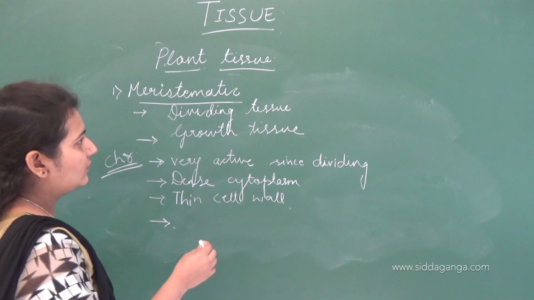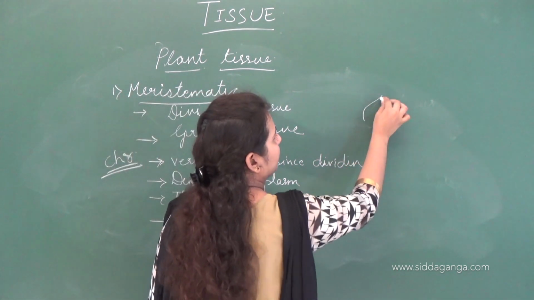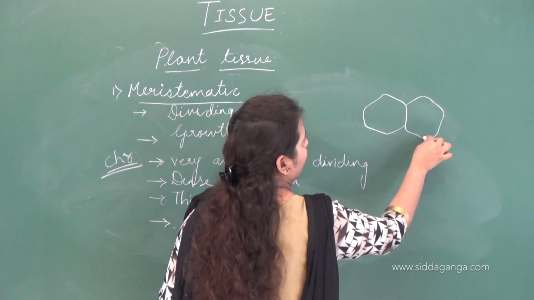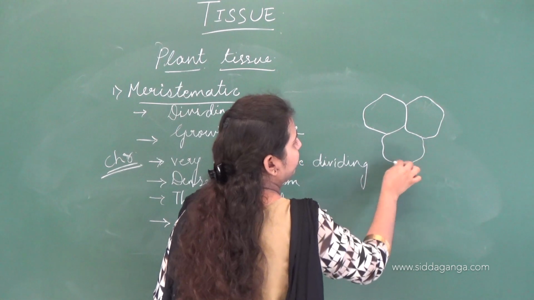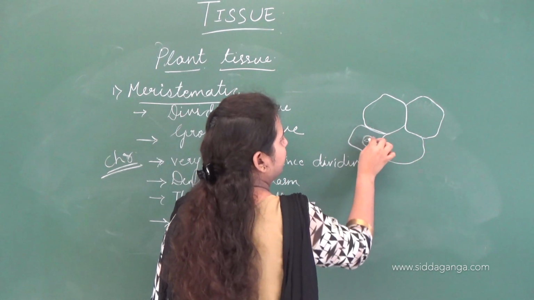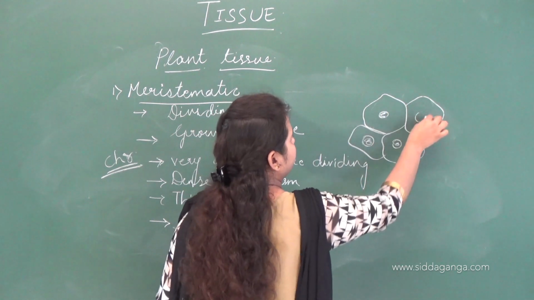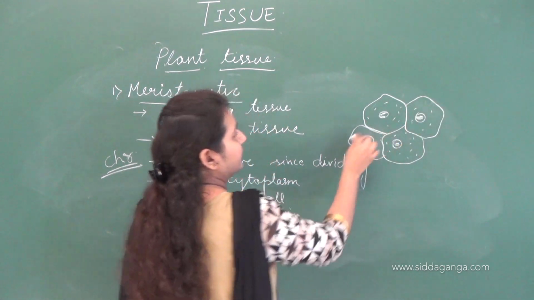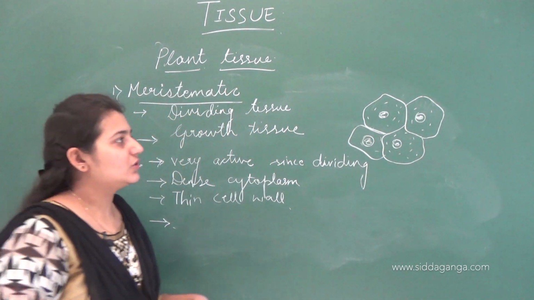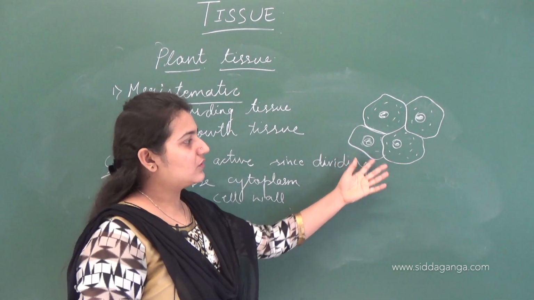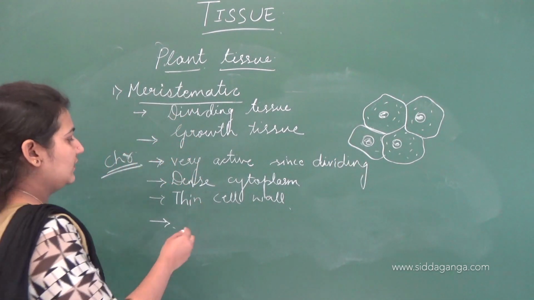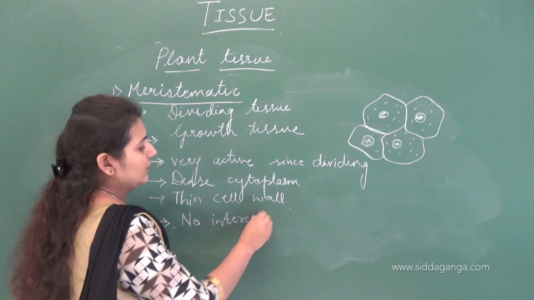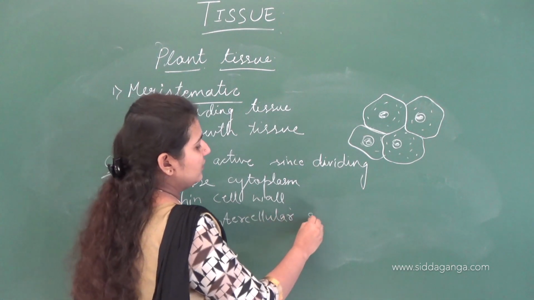And the structure of this meristematic tissue: it is polygonal or spherical. It has a nucleus in between, and also cytoplasm. This is the structure of meristematic tissue. It has a nucleus, cell wall, and also cytoplasm. And here there are no intercellular spaces.